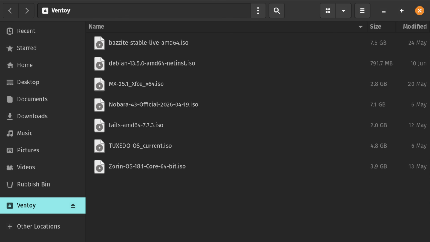Speaking of minimalism, take a look at the size of this ISO file. Here are some other ISOs that we've looked at before for other distributions. Compared to all of them, this thing is really tiny. That could mean one of two things.